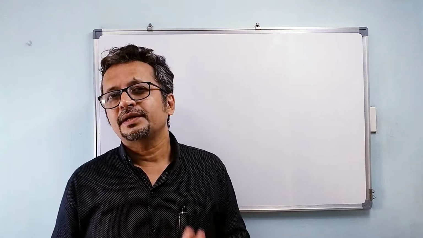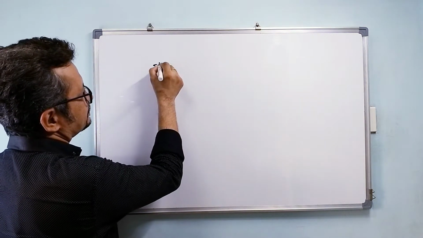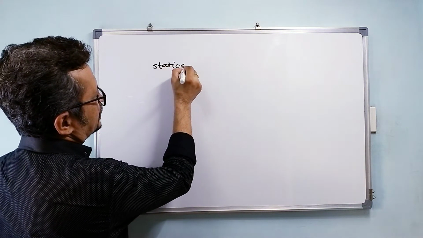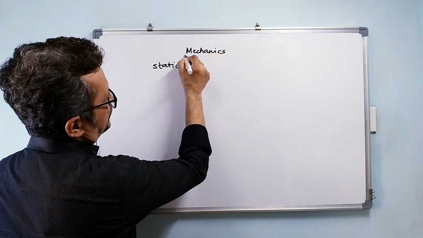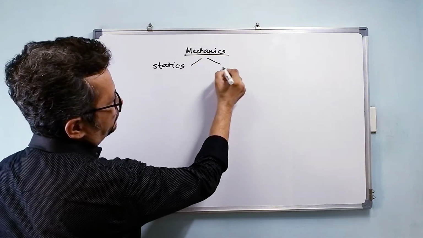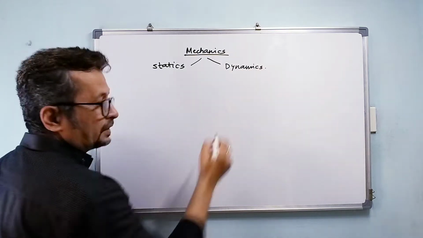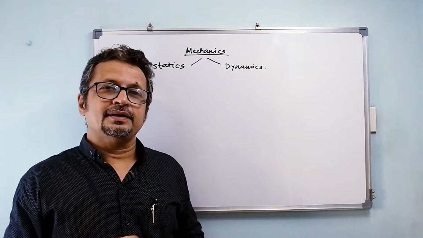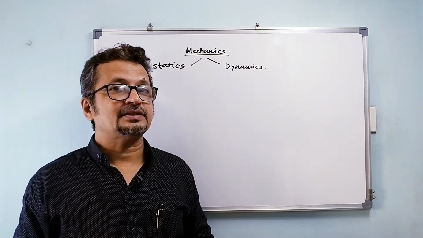Depending on that, this branch of physics, mechanics, is divided into two parts. One is called statics, and the second one would be dynamics. When you say statics, the objects are at rest. It is the study of objects at rest.